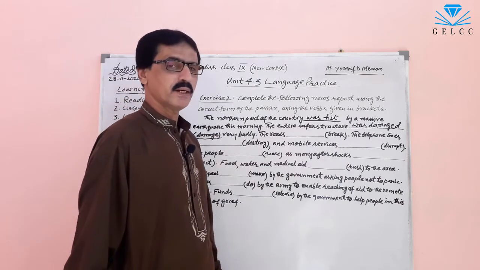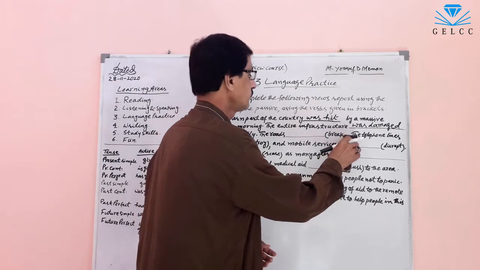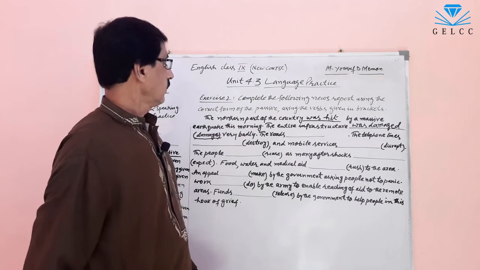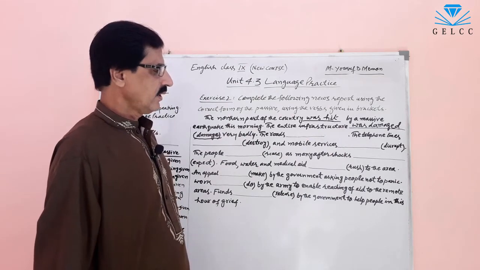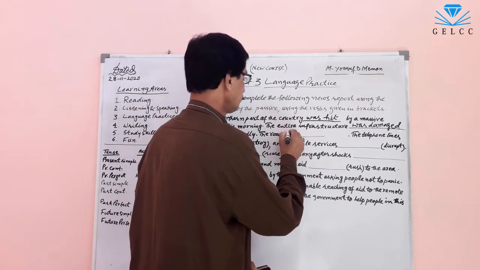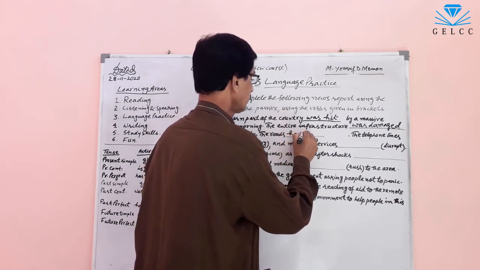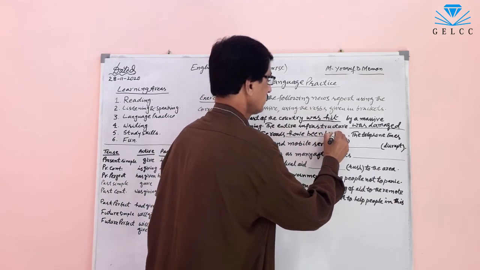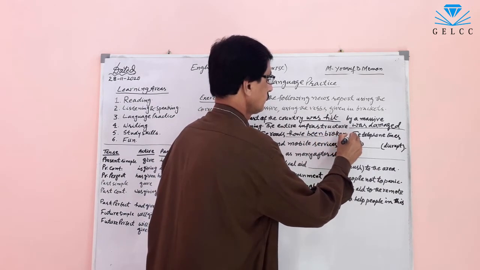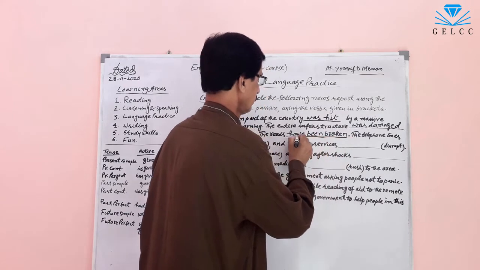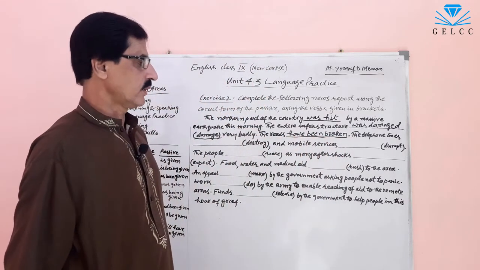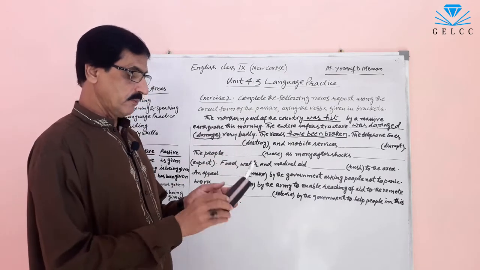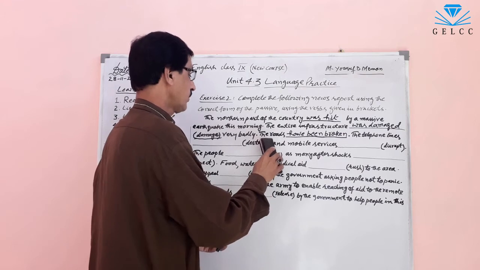The third form of break is broken. The roads have been broken. The telephone lines destroyed. The telephone lines have been destroyed.